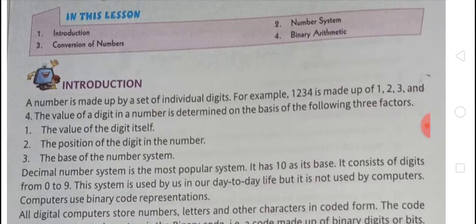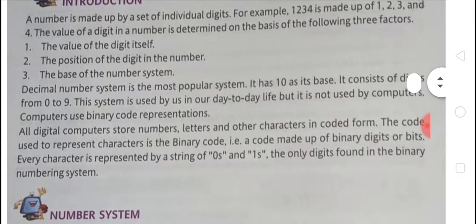The decimal number system is the most popular system. It has 10 as its base and consists of digits from 0 to 9. This system is used by us in our day-to-day life, but it is not used by computers. Computers use binary code representation.